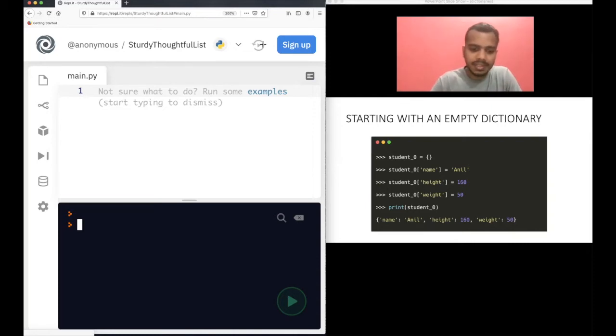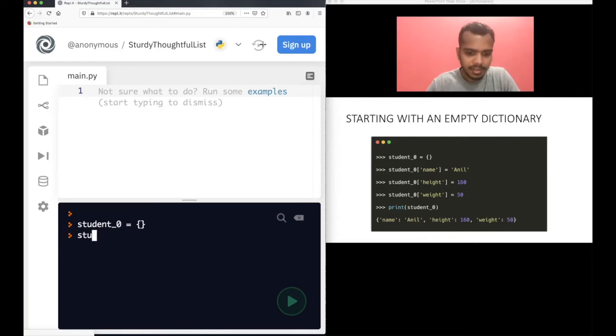So what you can do in that case is have an empty list initially. Similarly, you can also have an empty dictionary at the beginning. So initially we have an empty dictionary. We will start inserting the same three key value pairs as last time. Initially we will insert name.